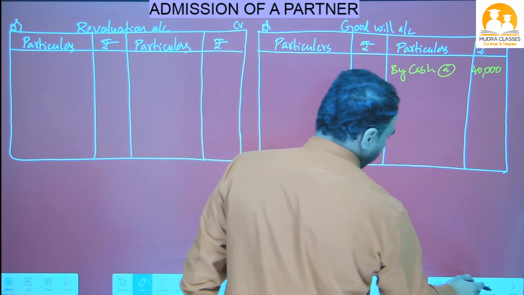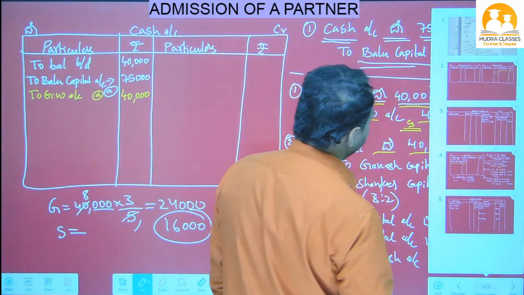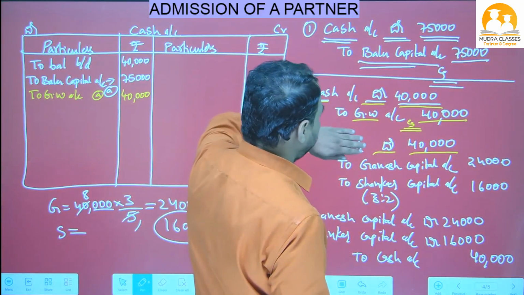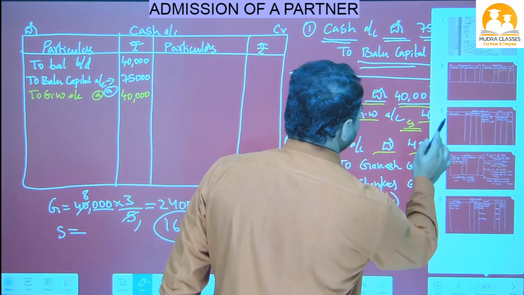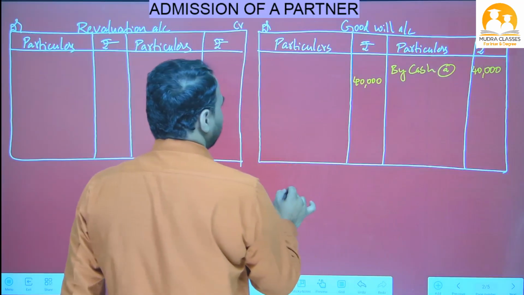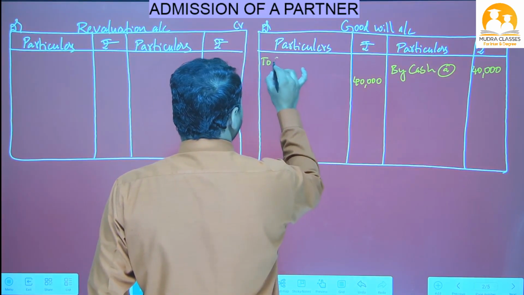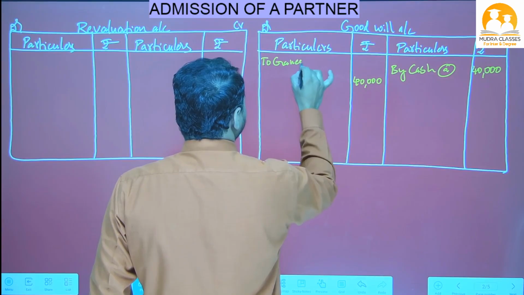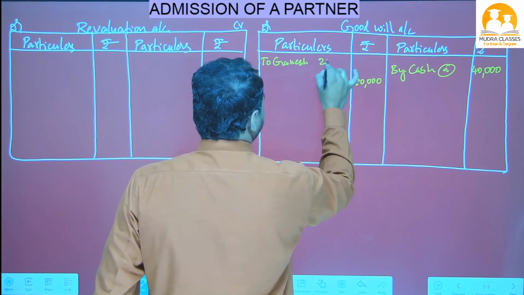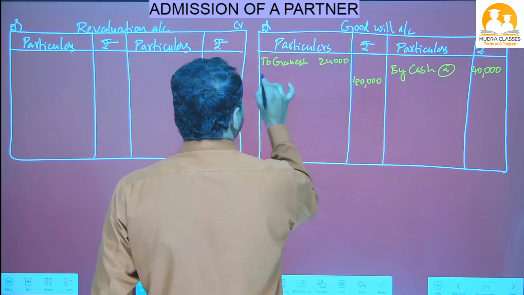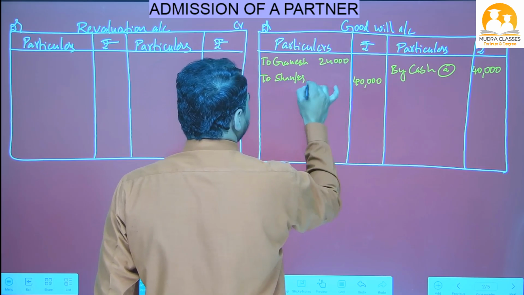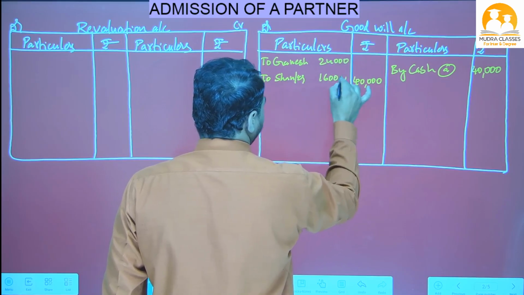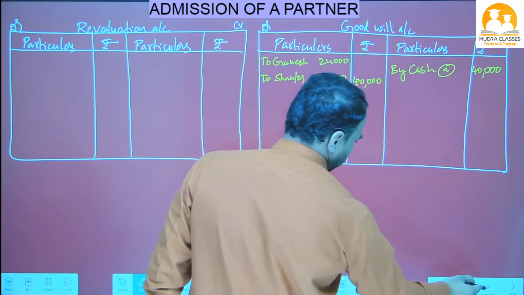Okay, next, close this goodwill, beta. What is opposite? Ganesh capital and Shankar capital. Write down here: to Ganesh capital 24,000, to Shankar capital 16,000. Okay, if you add these two, we'll get 40,000.